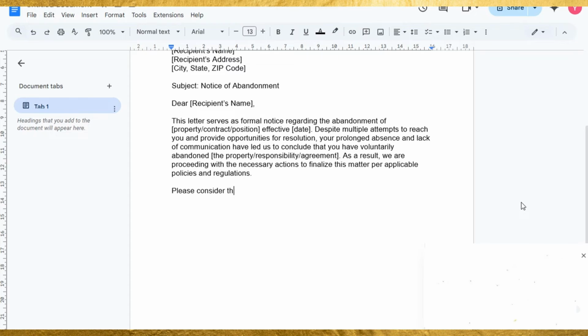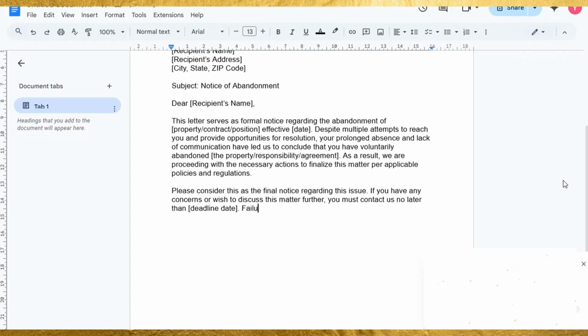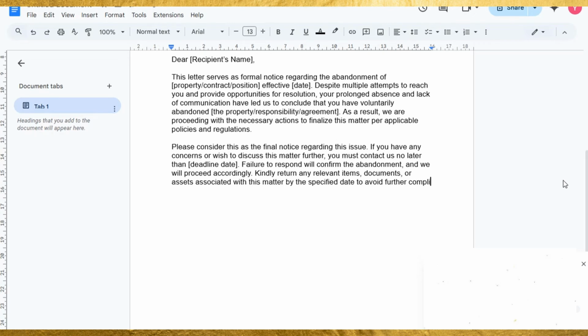Please consider this as the final notice regarding this issue. If you have any concerns or wish to discuss this matter further, you must contact us no later than deadline date. Failure to respond will confirm the abandonment, and we will proceed accordingly. Kindly return any relevant items, documents, or assets associated with this matter by the specified date to avoid further complications. Sincerely, your name, your position, if applicable, company organization name, if applicable."